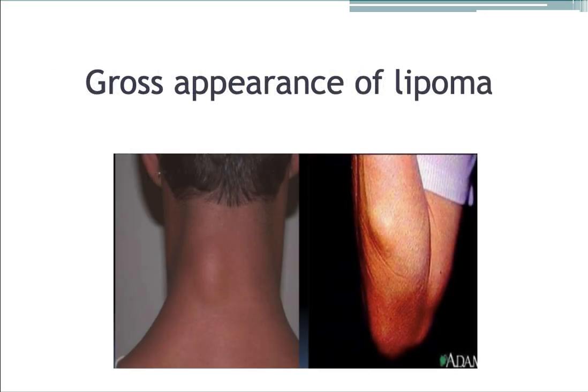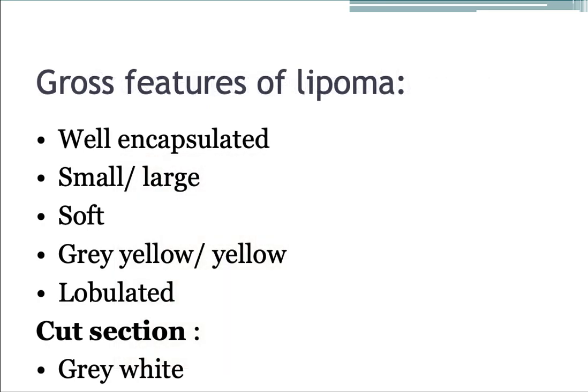This is a gross image of lipoma, which is soft, most commonly seen over the nape of the neck. They are soft and slippery to touch. Grossly, they are well encapsulated. They may be small or large masses. They are soft masses. They are gray-yellow with a lobulated surface. Cut surface shows gray-white or gray.